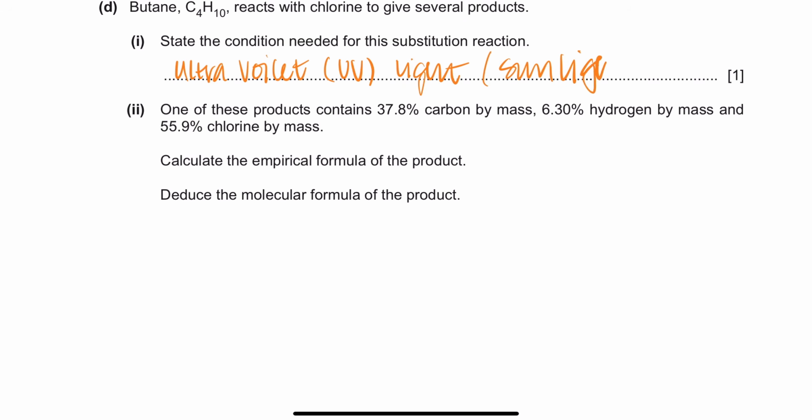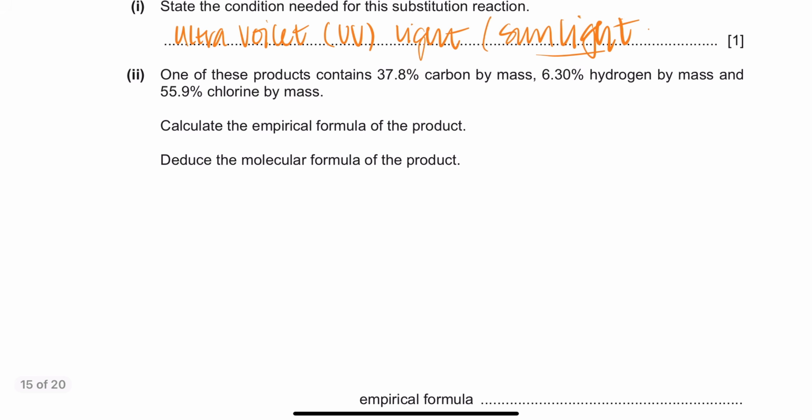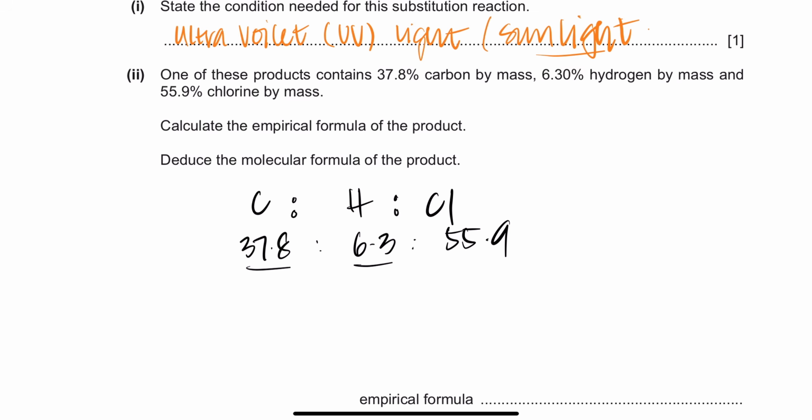You can also get away with just writing sunlight, but it's better to write UV light. Now one of these products contains chlorine, so it's again going to ask us for the empirical formula. So there's carbon, hydrogen and chlorine. Carbon is 37.8, hydrogen is 6.3, chlorine is 55.9. What are the steps? Divide by the molar masses.